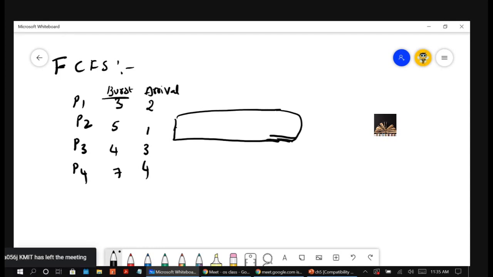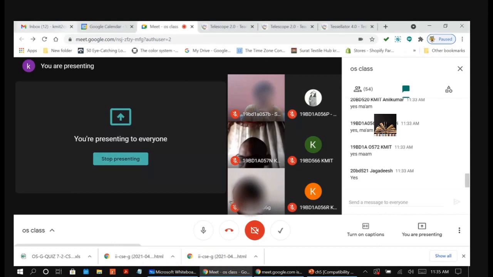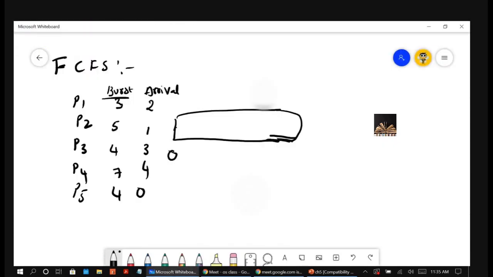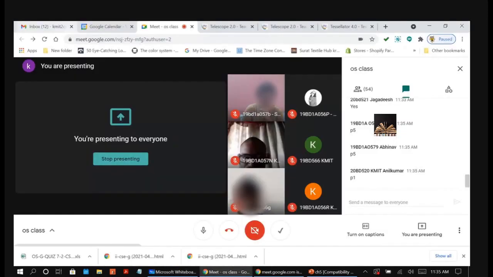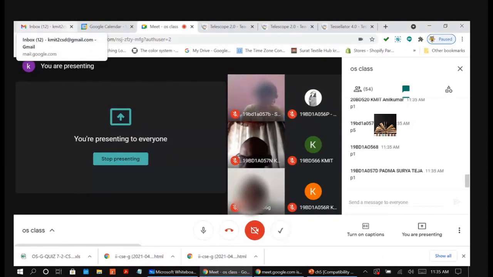Okay, arrival time, so I can start with 0. I'm giving one more job here with arrival time 0, so that you won't get confused again. And let's start with 0. Now you tell me which job will be given first. See this diagram and tell me. P5. Very good. P5 will be given first, not P1.